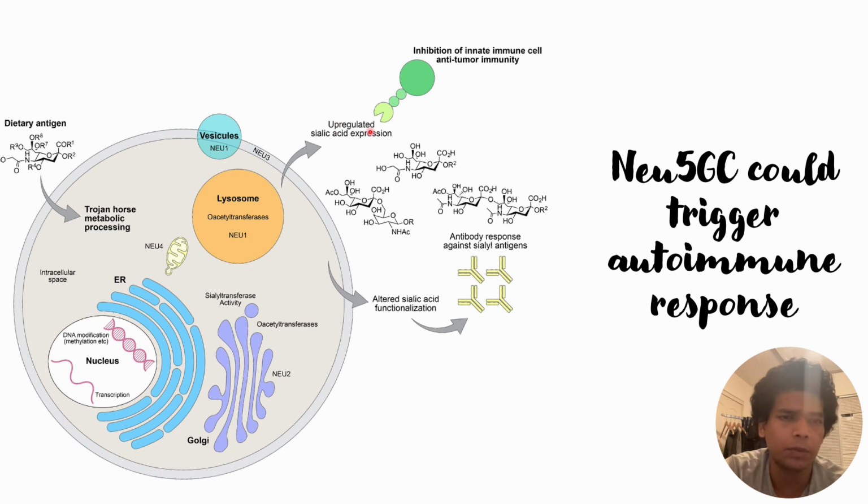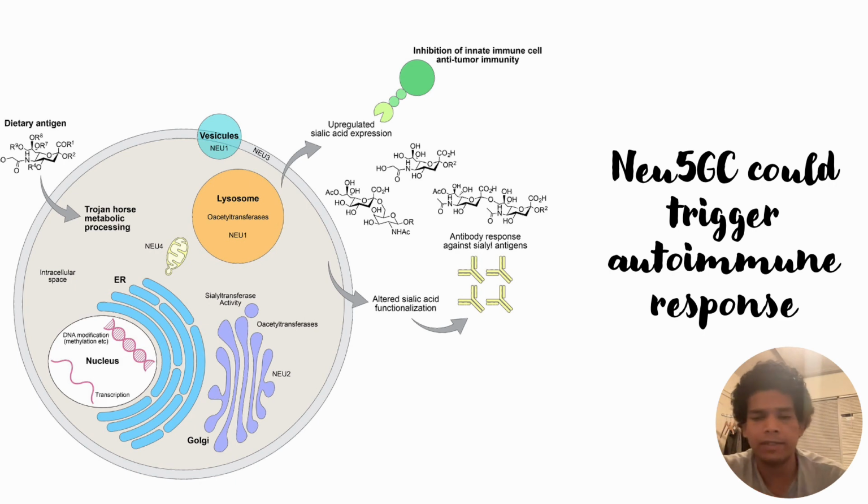And what is shown is that upregulation of this sialic acid will cause a shield around these cells, and that can help these cells get shielded from the anti-tumor response, as this sialic acid will prevent the immune cells from detecting the antigens present on these kinds of cells. This is how this Neu5Gc is harmful.